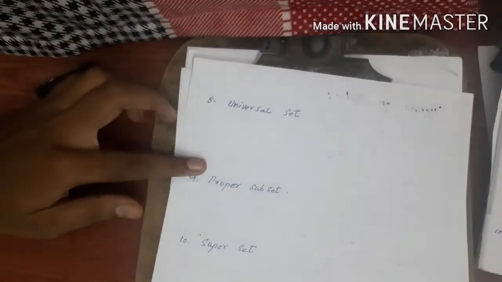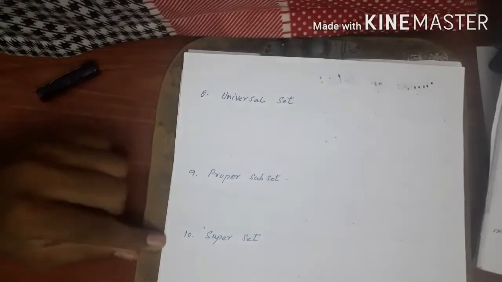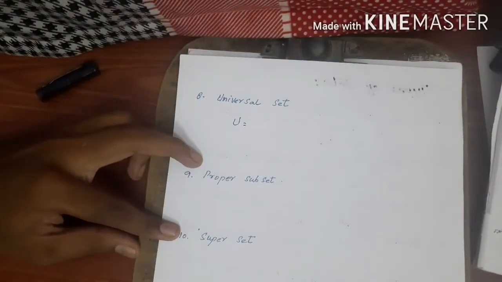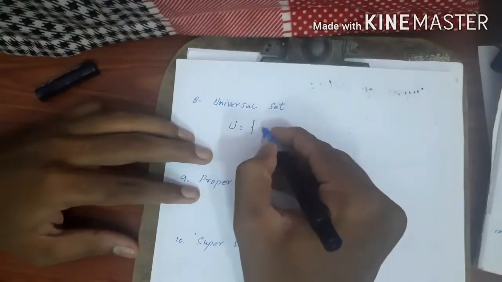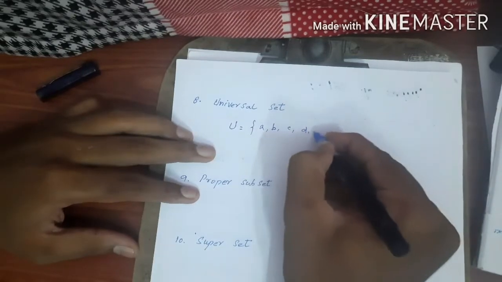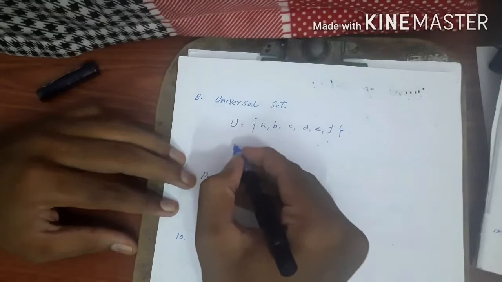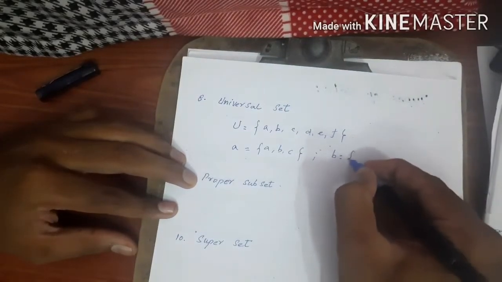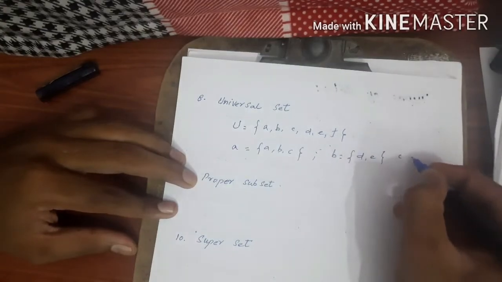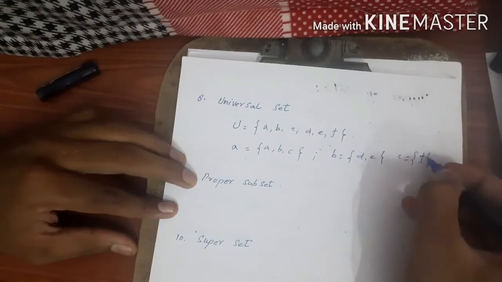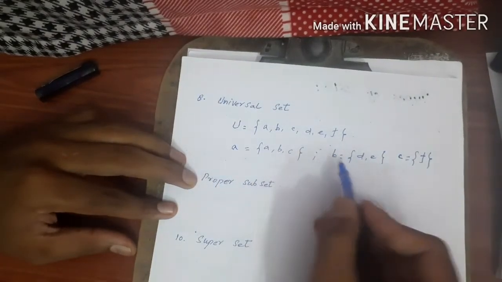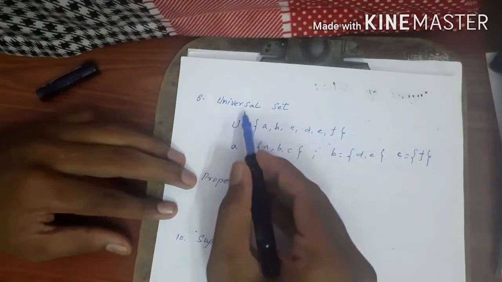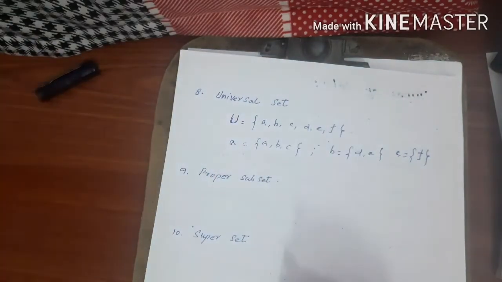Okay, clearly. Next one is the universal set. The notation of the universal set is capital U. A set is a universal set when all the other sets are subsets of U. For example, U is a set having elements A, B, C, D, E up to F. Then set A has elements A, B and C, set B has D and E, and set C has only one element, a singleton set, F. See, these three sets, set A, set B, set C, are subsets of set U. Then only U is called the universal set, capital U. Clearly.